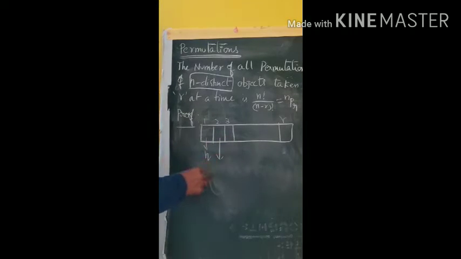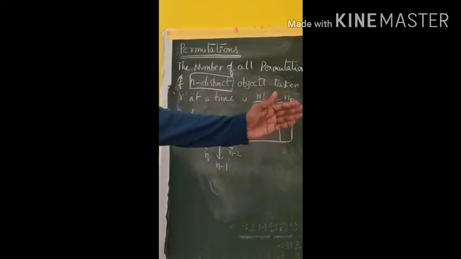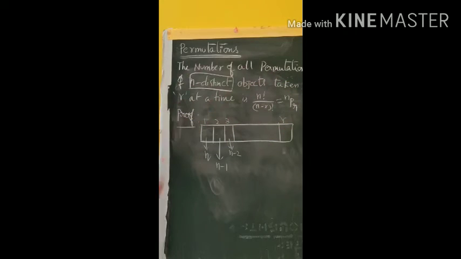Already we discussed that once an object is used, it cannot be used further. Here one object has been used, so the remaining availability is n minus 1 objects. So you can fill the second place in n minus 1 ways. The third place you can fill in n minus 2 ways, because we have only n minus 2 objects. Like that, fourth place n minus 3 ways, fifth place n minus 4 ways, sixth place n minus 5 ways. Like that it will continue.